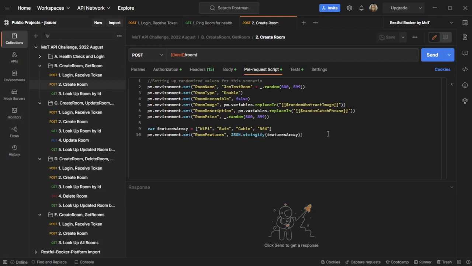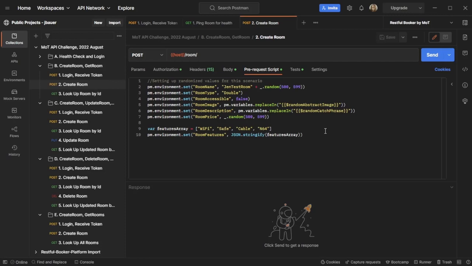And if this were a more complex scenario where there were some very specific combinations of room types and accessibility and pricing and things that perhaps the API would not allow, what I would probably do is take this and expand it out to use iteration data to cover even more scenarios than just the ones that I have set up in Postman here. And it's very easy to extend into that from the pre-request script.